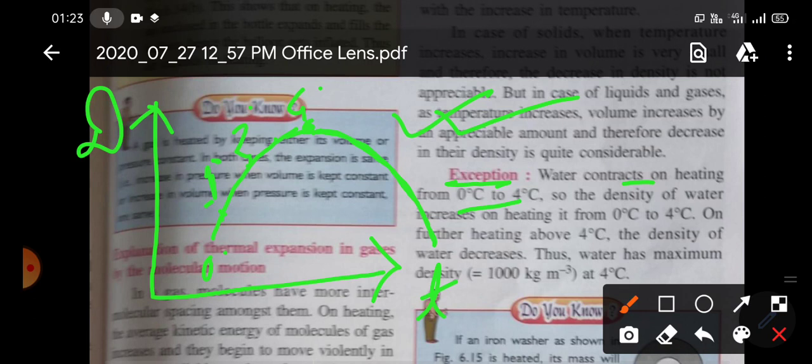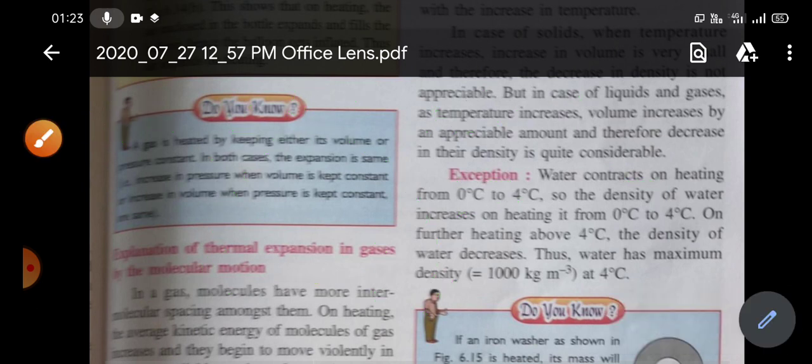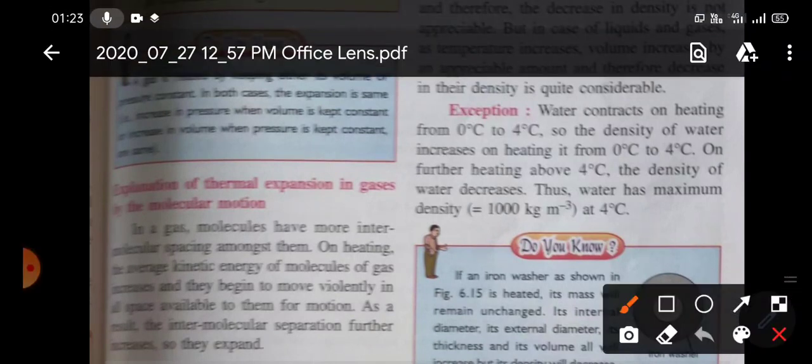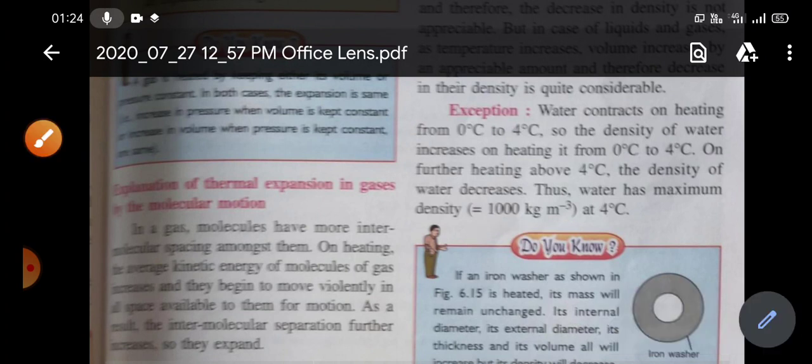So the density of water is maximum at 4 degrees C temperature, and above 4 degrees C density decreases, and below 4 degrees C density also decreases, correct? Water has maximum density at 4 degrees C, and the maximum density is 1000 kg per meter cube.